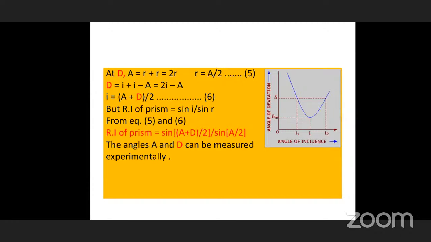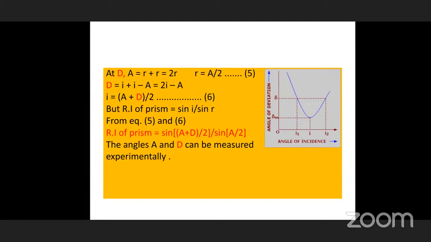Okay, now what is the refractive index of the prism? We have taken N21, or refractive index, which is generally represented by mu, equal to sin i by sin r. Incident and refracted angles we have taken like this. So in place of sin i I am substituting sin of (A plus D) by 2, by sin r, and r means A by 2. Therefore, the refractive index of the prism, that is, the material of the prism, is equal to sin (A plus D) by 2 by sin A by 2.